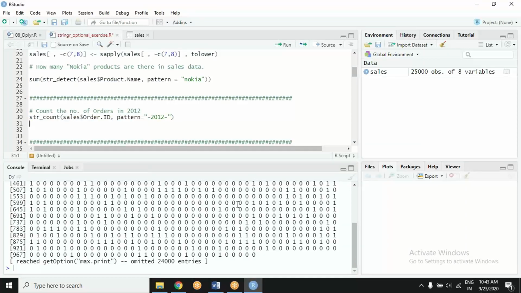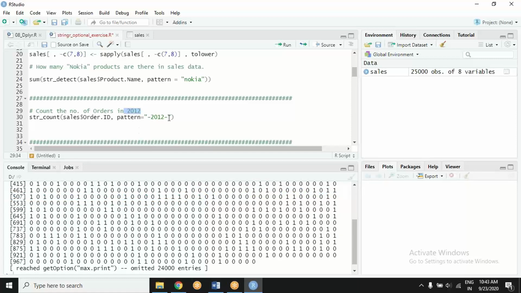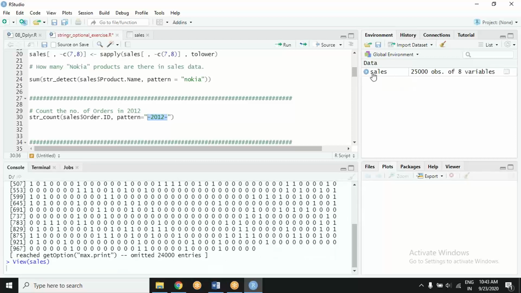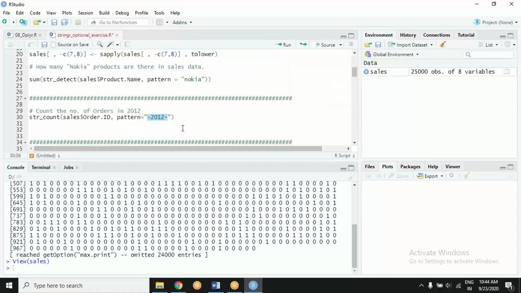Since count is here, and you know that whenever the order would be in 2012, in the string there would be a pattern hyphen 2012 hyphen. That is the way order is mentioned, right? Order has a way to mention country code, year, and then there is some random string which may be a serial number. Fantastically given information. So now you can play with this information. Now you are not handicapped because you know string manipulation.